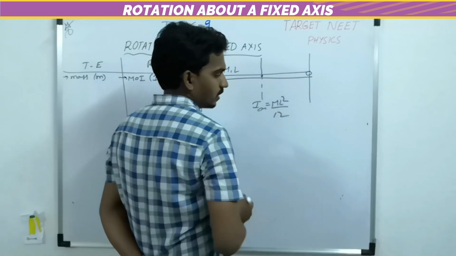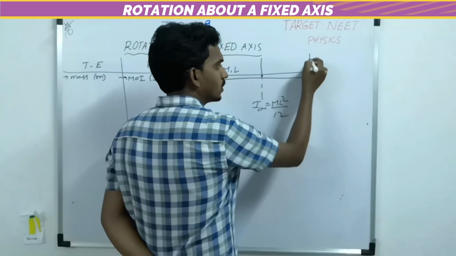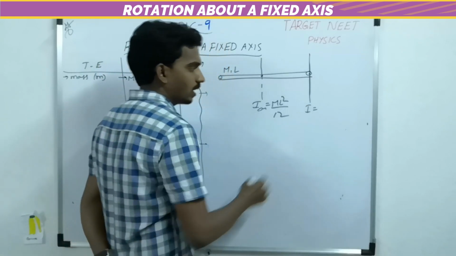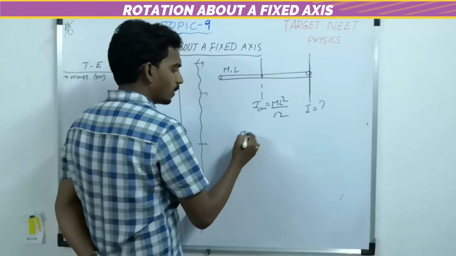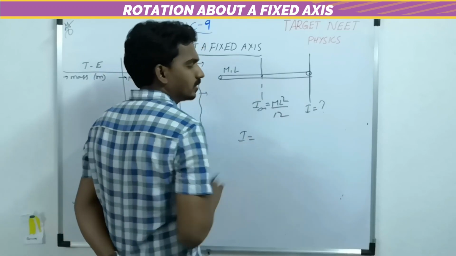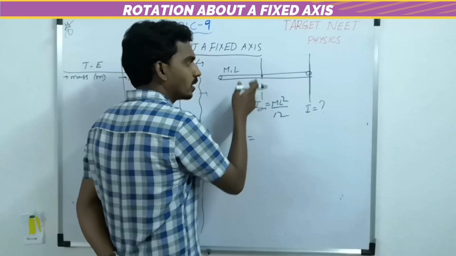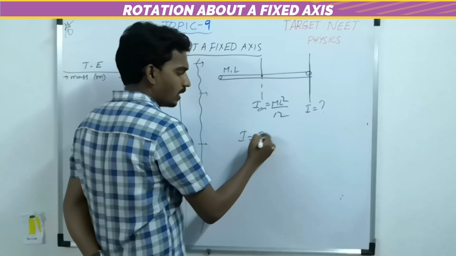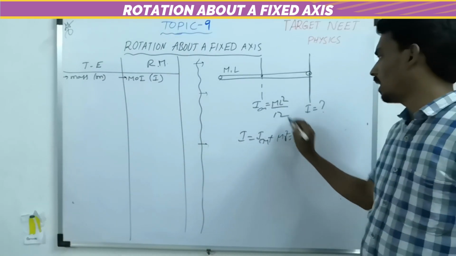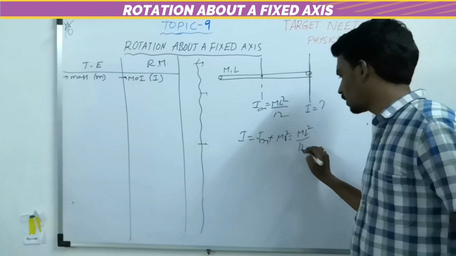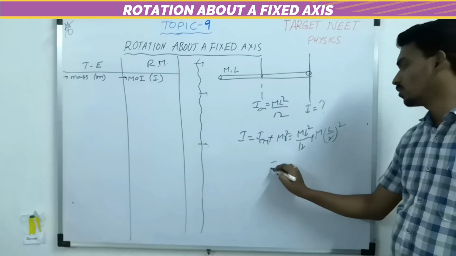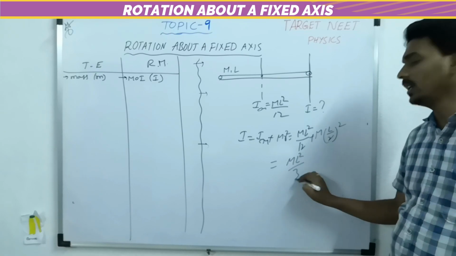Then about an axis passing through the edge, perpendicular to its length, you can apply the parallel axis theorem, because these two axes are parallel and the known one passes through the center of mass. So I will become I_CM plus MR square. I_CM is ML square by 12 plus M into L by 2 whole square. So it will become ML square by 3.